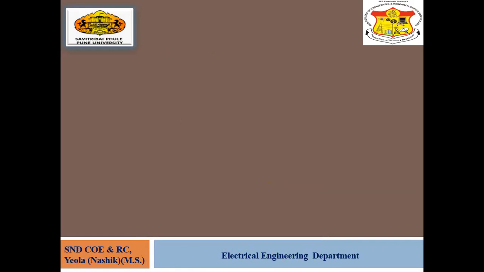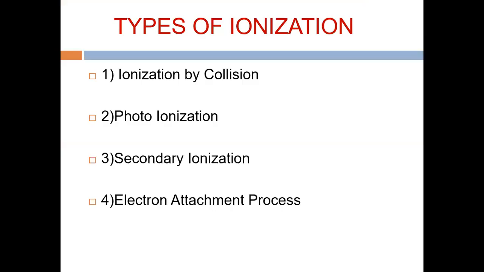Now, in the breakdown in the gases, we have seen firstly the gases as an insulating medium. It means the properties that gases should have to be adopted as an insulating medium. Second, the important topic is the types of ionization. In the last lecture, I gave you some idea about how ionization takes place and the different processes for ionization.